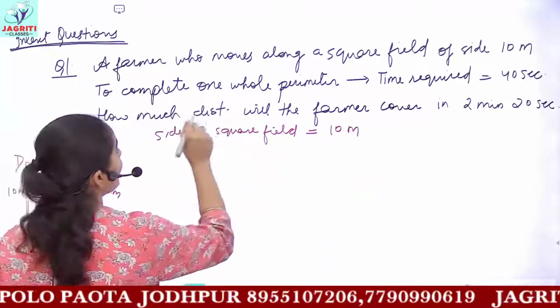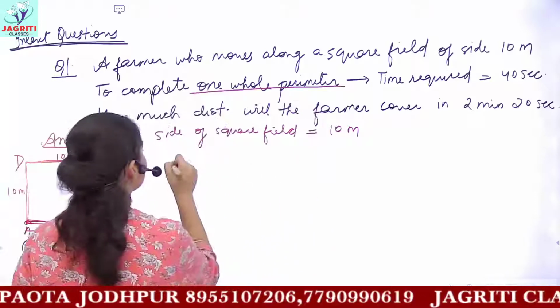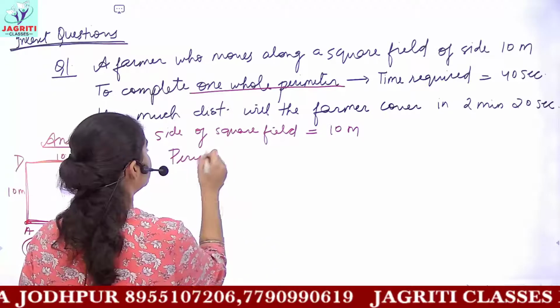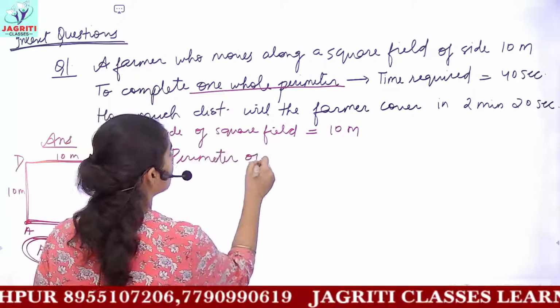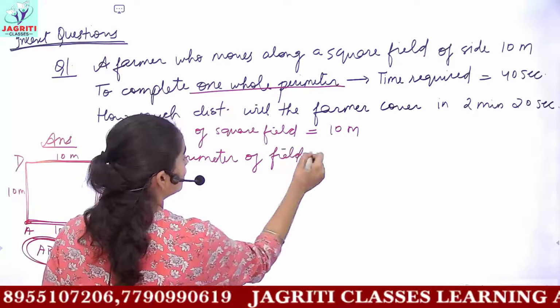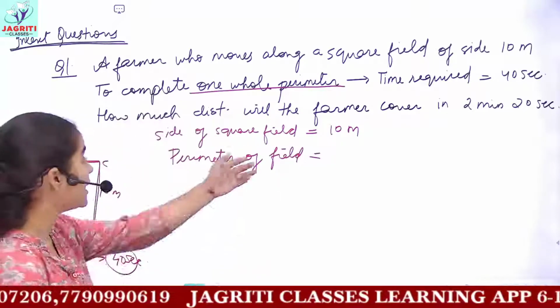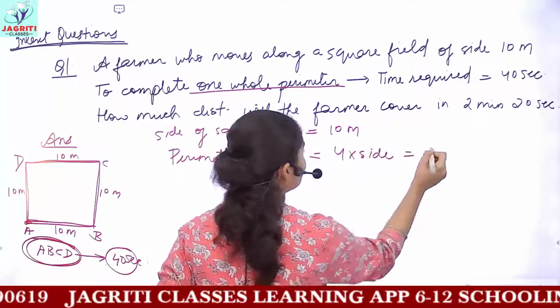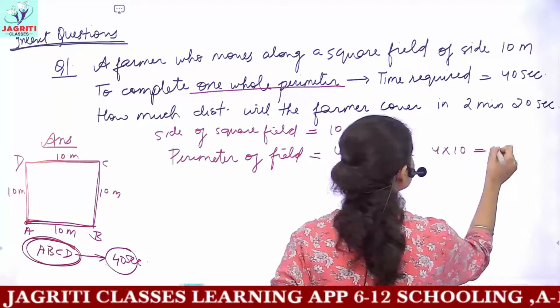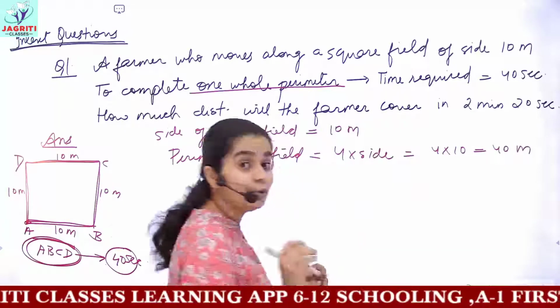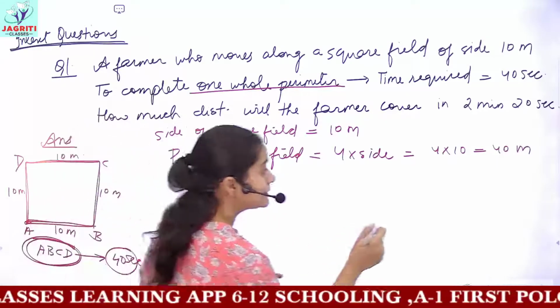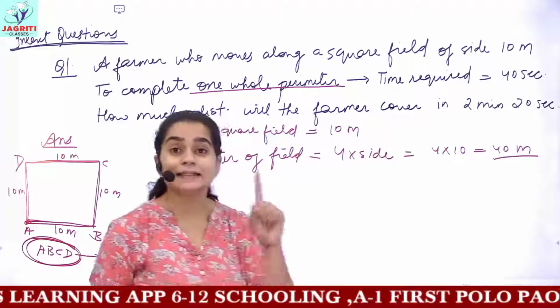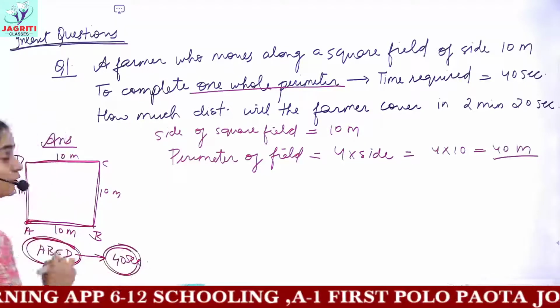So we'll say that the perimeter of the square field, the perimeter for a square, is 4 into side. So we'll get 4 into 10, that is 40 meter. So now we know that for covering a distance of 40 meter, the time required by the farmer is 40 seconds.